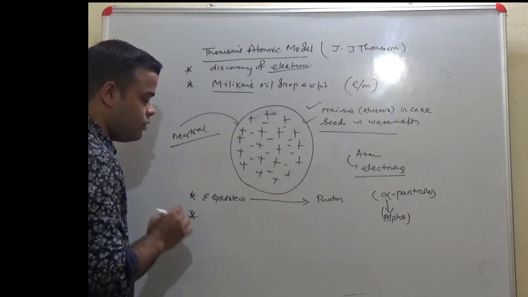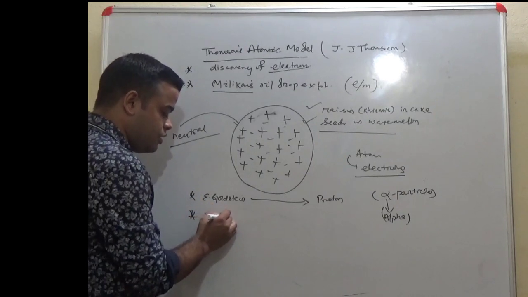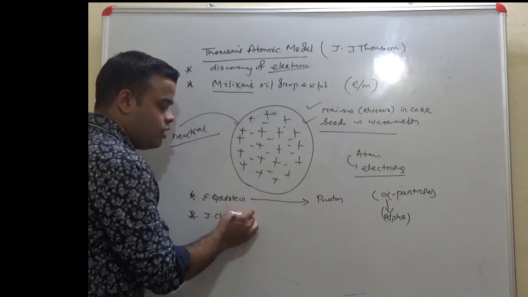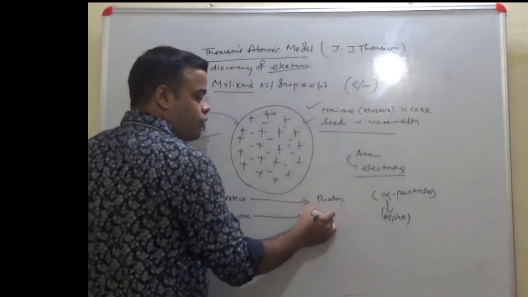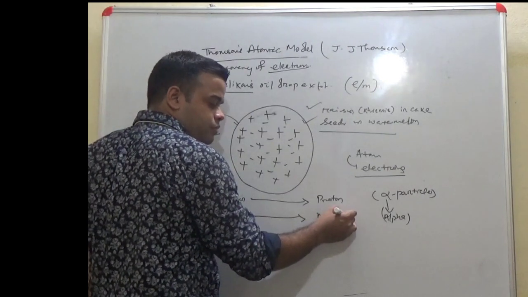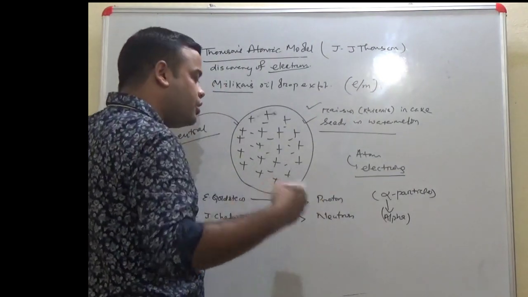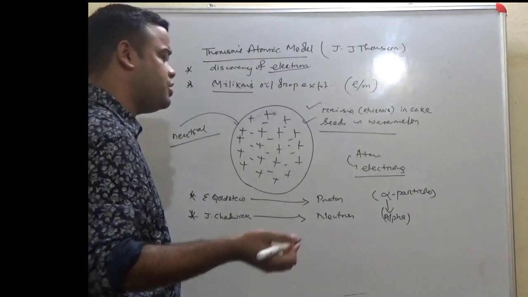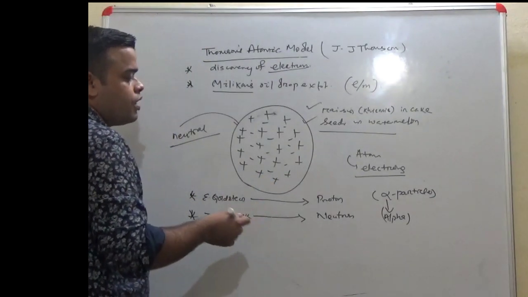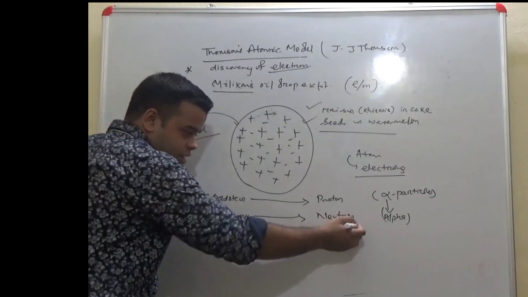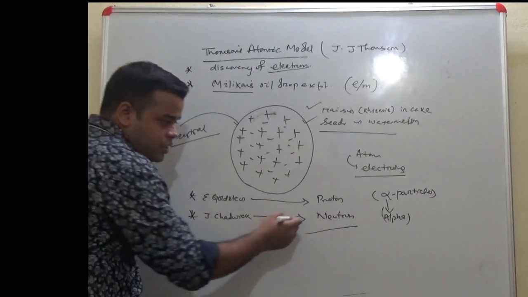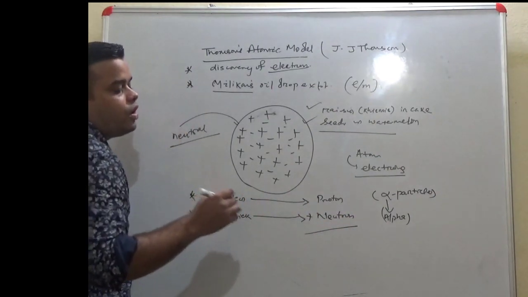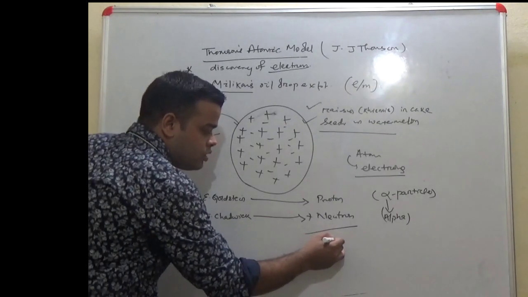and James Chadwick discovered the neutron. What is a proton? What is a neutron? We will come across such topics. Now, as a whole, these protons and neutrons together are called nucleons.